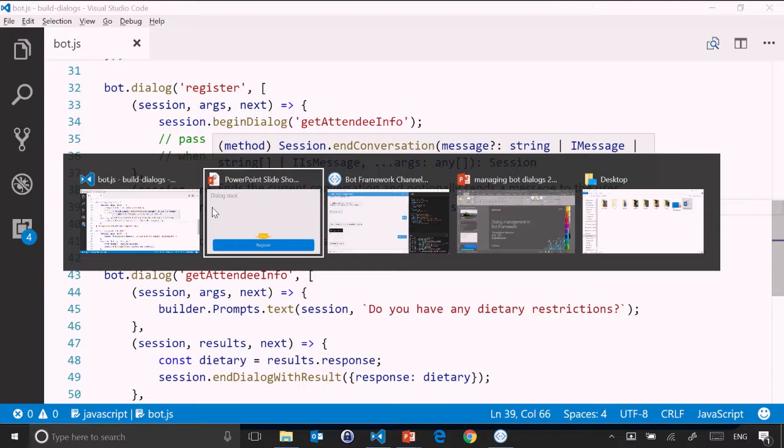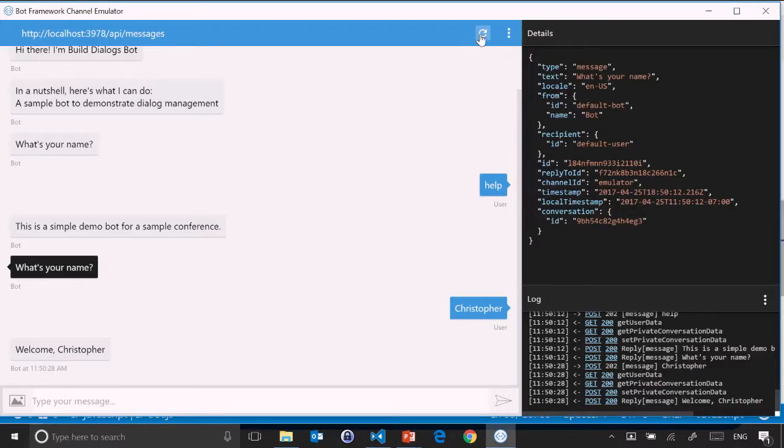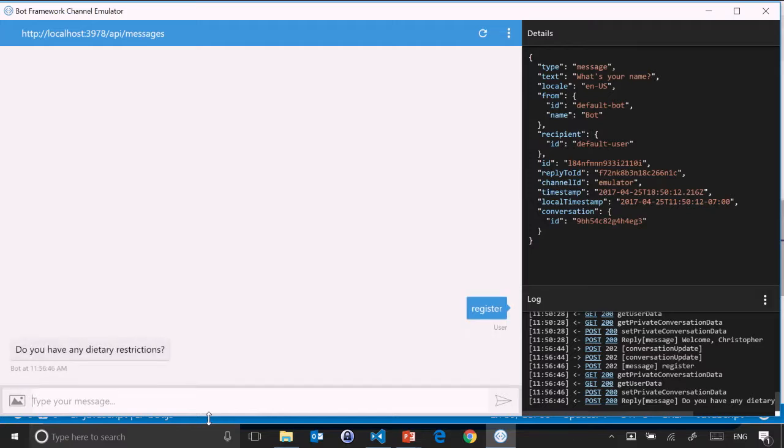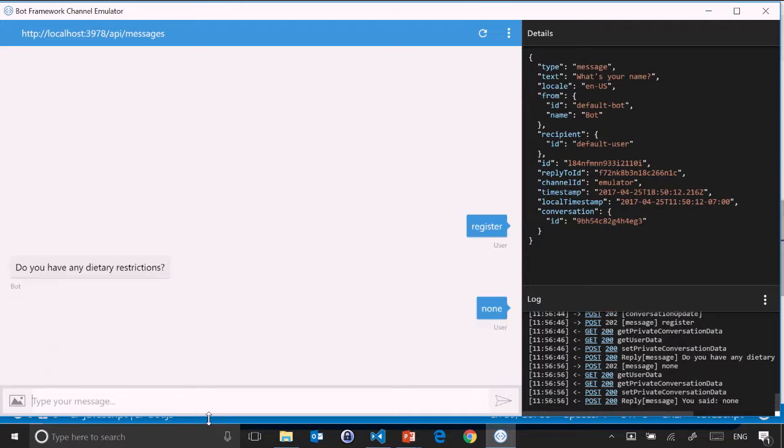Let's save that. Let's come back over here. Let's clear all this out. And now let's go in and say register. And you'll notice that it will come back to me and say, do you have any dietary restrictions? And then I could go in and say none, hit enter, and then it will come back to me and say, you said none.